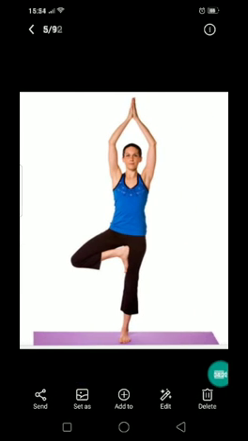And the other pose that you are able to see is Vrikshasana. Vrikshasana means tree pose. Vriksha means tree. So you can see her standing in a tree pose, which is going to improve the blood circulation, as well as strengthen your vertebral column. That means your backbone, as well as your thigh and ankle region again.